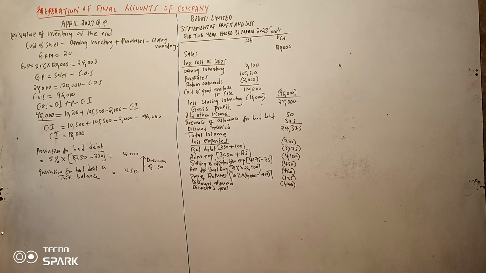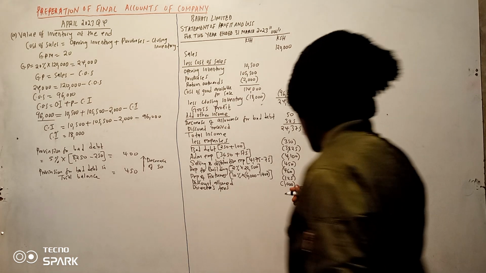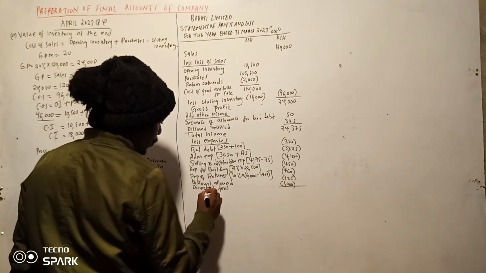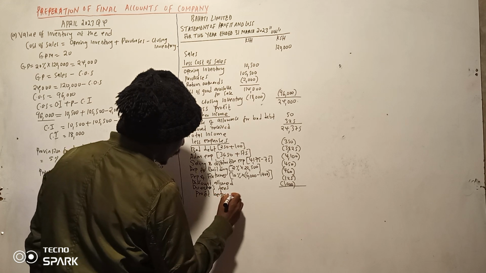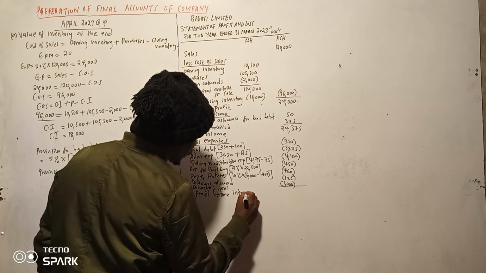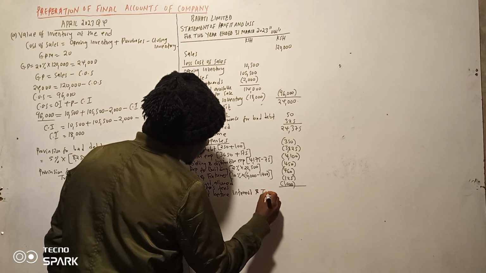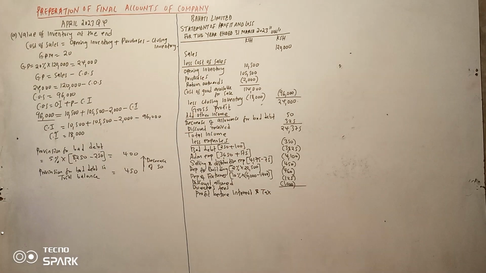Retained profit, that one is for balance sheet. And then investment at fair value, also balance sheet. Now we can get the profit before interest and tax. So profit before interest and tax. So tukishafanya hivyo, now we can remove the interest then tax later.